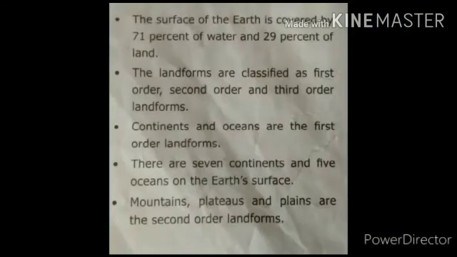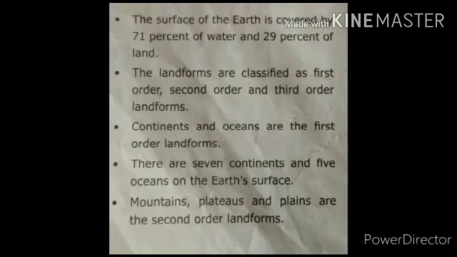Next, I will sum up the lesson. The surface of the earth is covered by 71% of water and 29% of land. Landforms are classified as first order, second order, and third order landforms. Continents and oceans are the first order landforms. There are 7 continents and 5 oceans on the earth's surface.